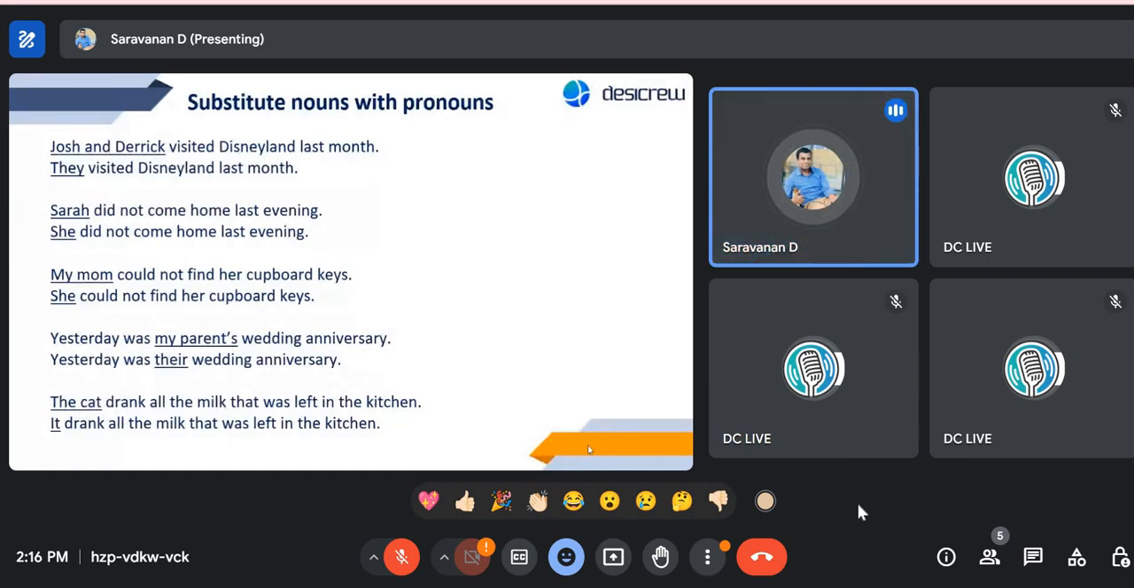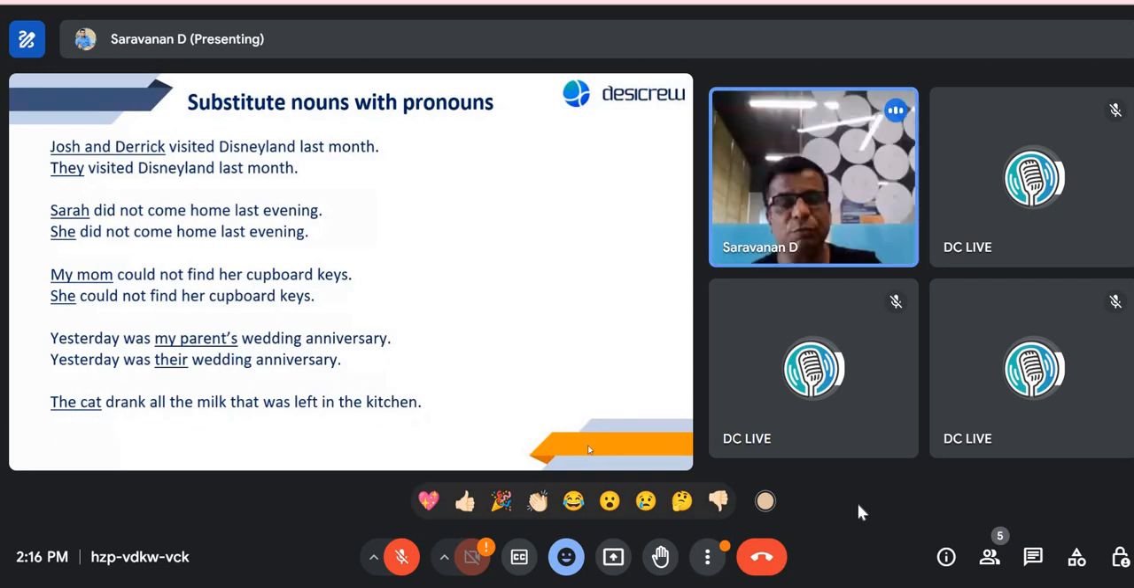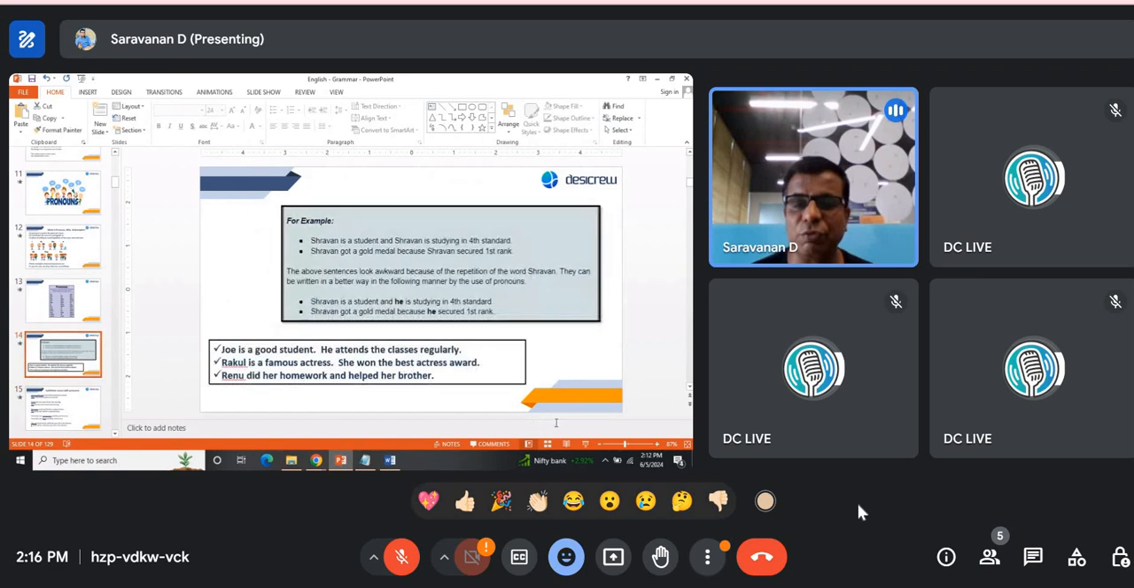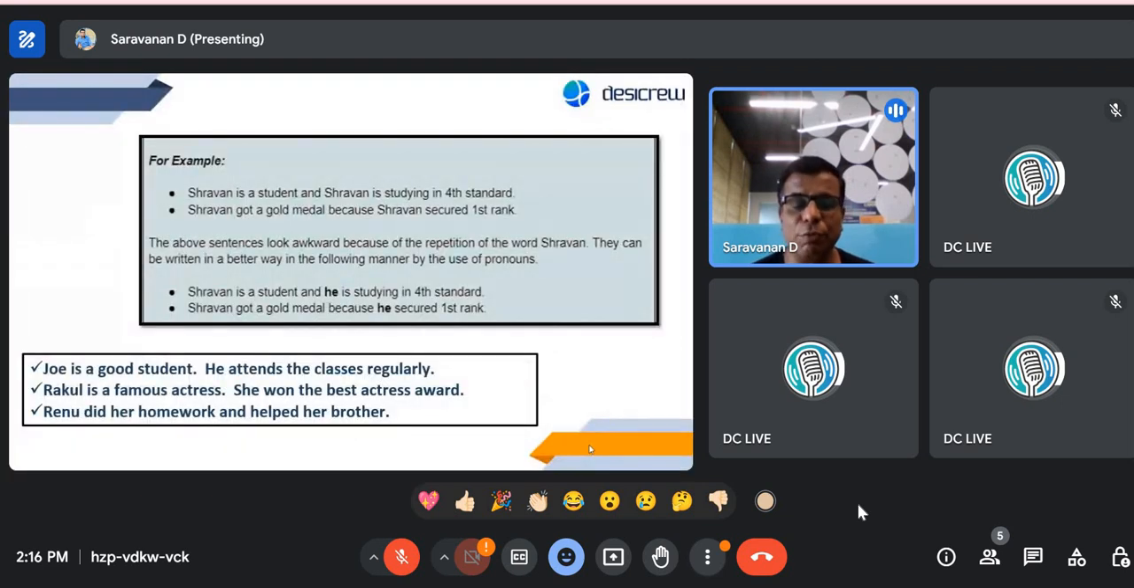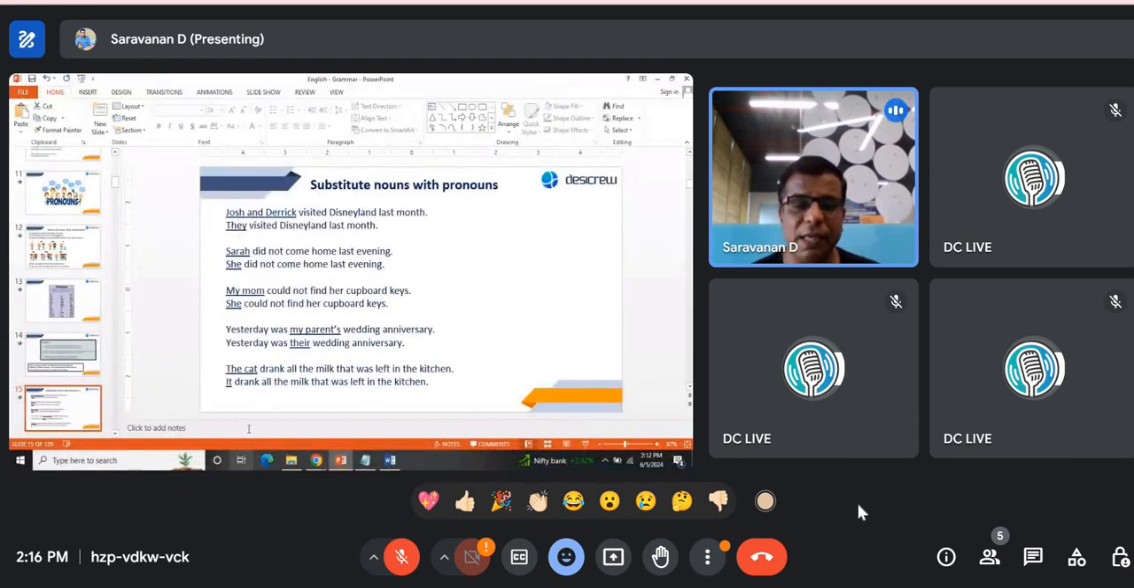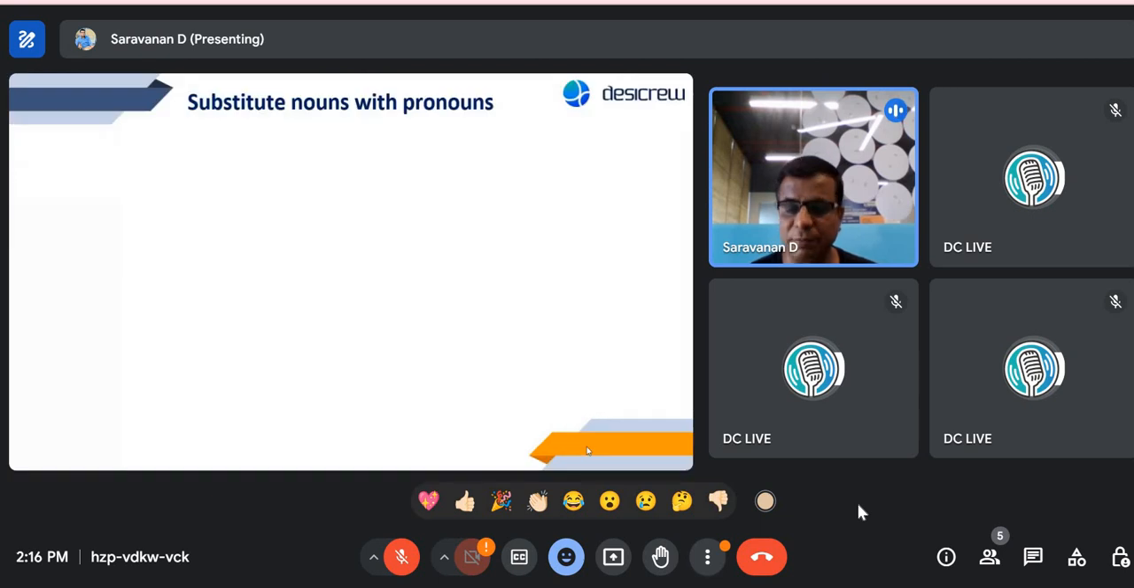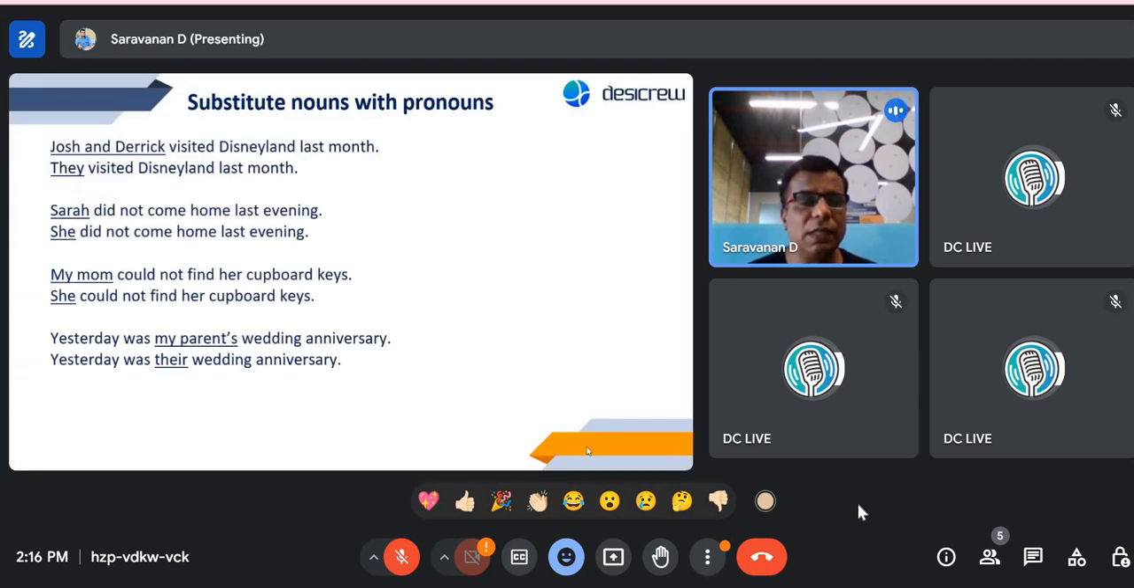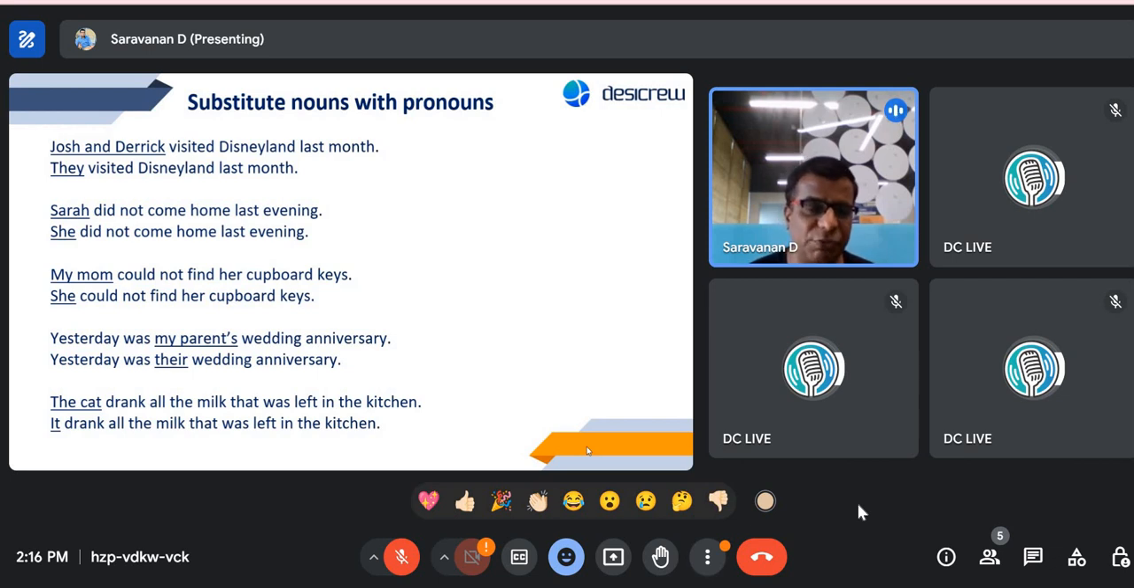So we saw some simple examples in the previous slide. That was a bit simple because it was only a name, so it was easy to make the change. But here it was slightly different and a bit difficult, because when you say Josh and Derek, it is they. Sarah is a bit easy: she. My mom: she. And when we say my parents, we are talking about their, and the cat ate, right? So this is what it is.